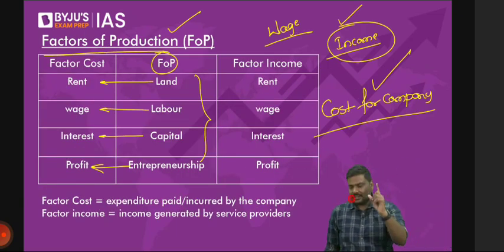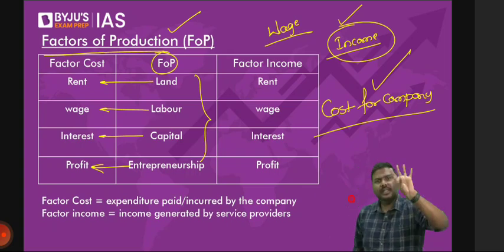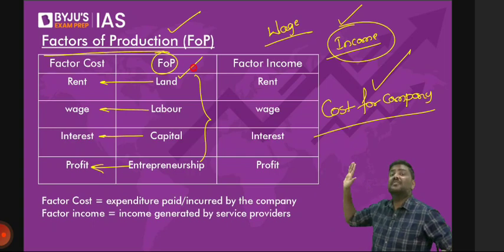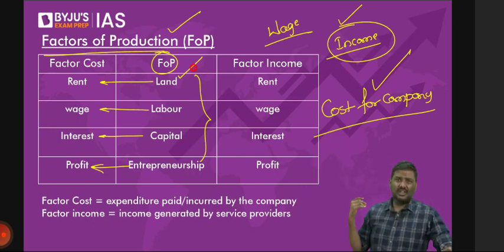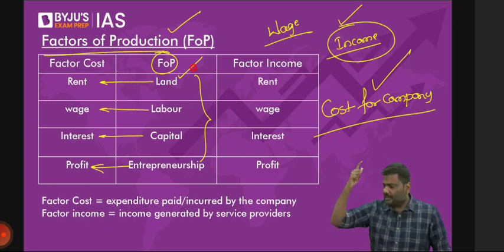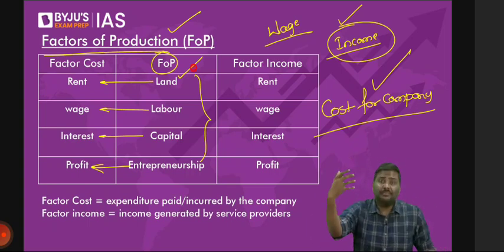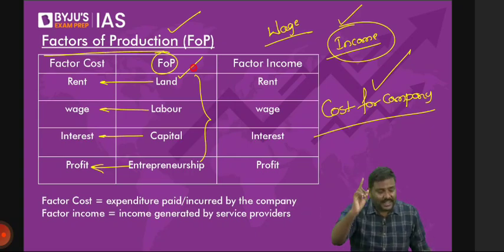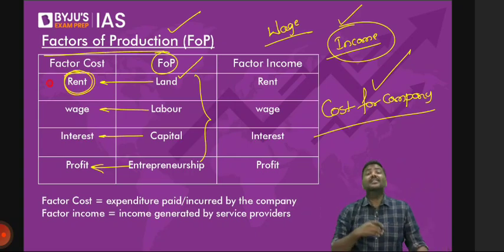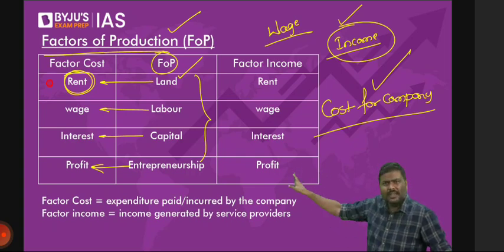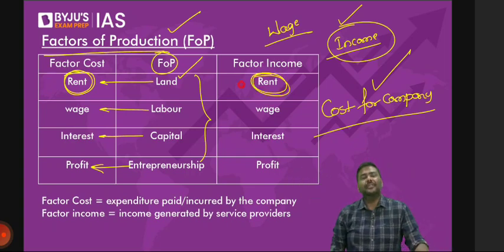Now, I've given you this for one factor. There are 4 factors. What about land? Please understand this. Whenever the factor of production land is provided to the company, let's say mineral resources, or the land itself is given on rent, for all of this the company has to pay money. If they purchase land, they will have to pay money. If they purchase, let's say, mineral resources, they will have to pay money. That is referred to as rent. Now, imagine you have provided land on a rental basis to a company. The income that you earn is called rent. So, that is for land.